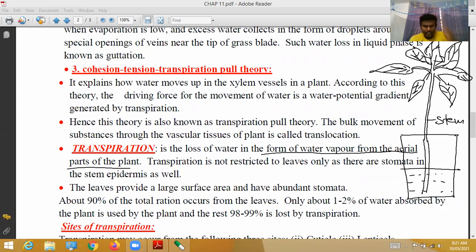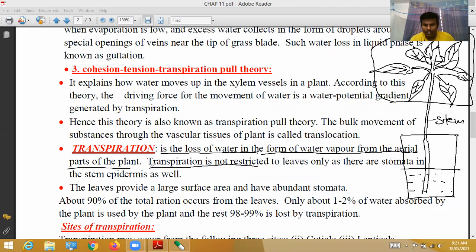So transpiration is the loss of water in the form of water vapor from the aerial parts of the plant. This is the entire plant. Aerial parts of the plant means what? These are all aerial parts of the plant. Through these aerial parts of the plant, evaporation of water is called transpiration.